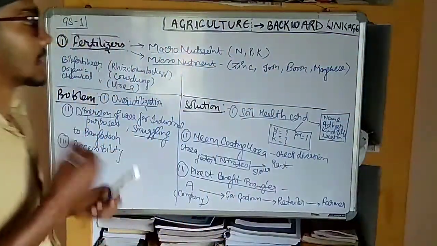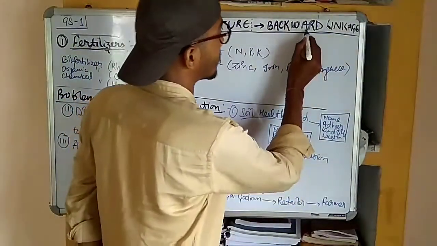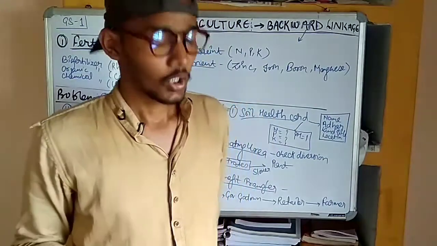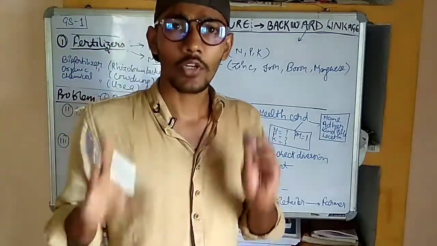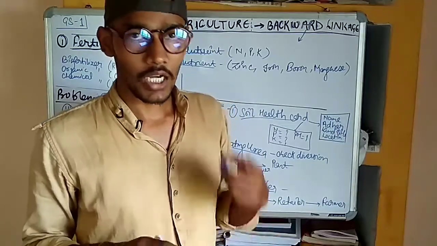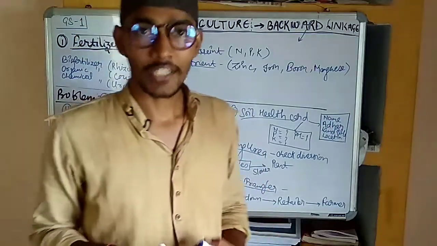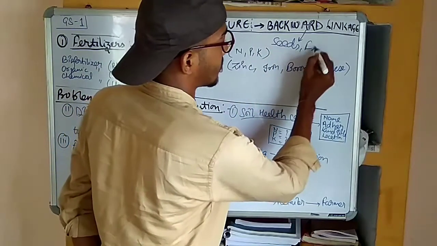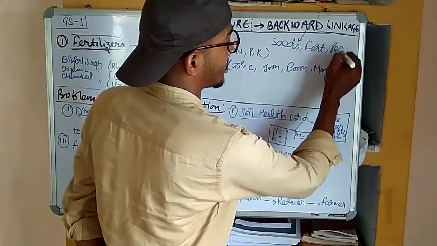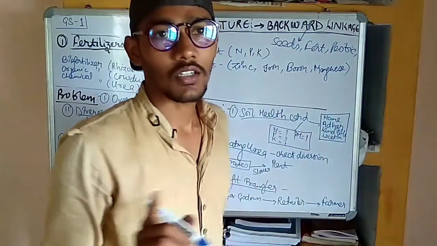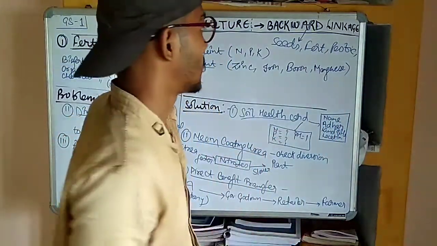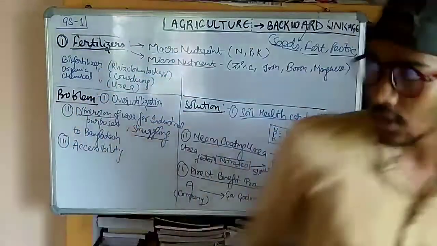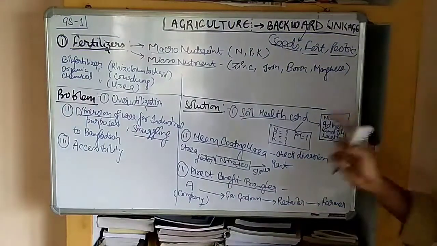So, backward linkages are the linkages that are used in the agriculture sector before the harvest of the crop. If you look at agriculture, we know that before harvesting the crop, the things that are required for agriculture are seeds, fertilizers, and pesticides, and also the plowing of the field. But we will discuss three topics: the seeds, the fertilizer, and the pesticide issues. So first of all, we will discuss the fertilizer.